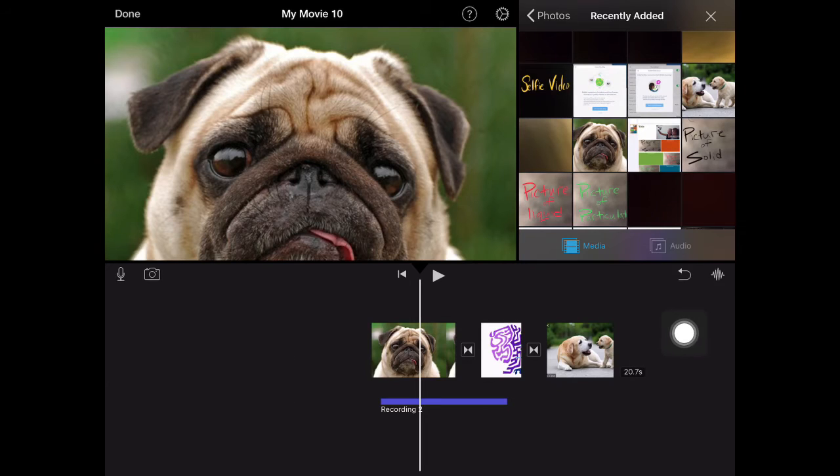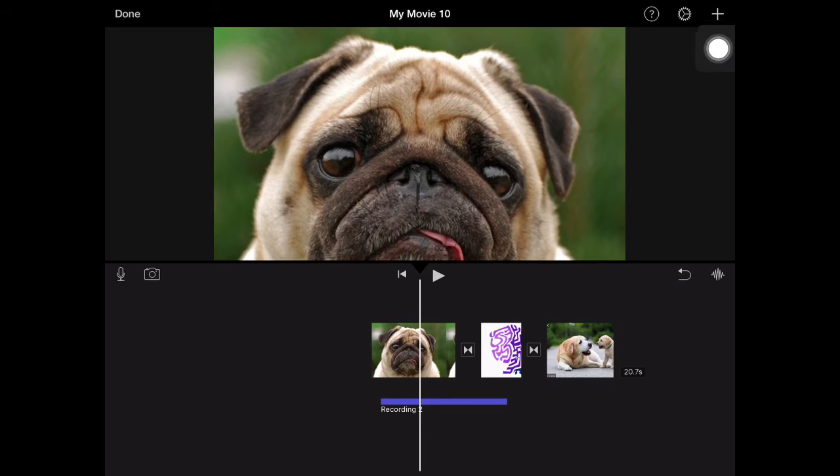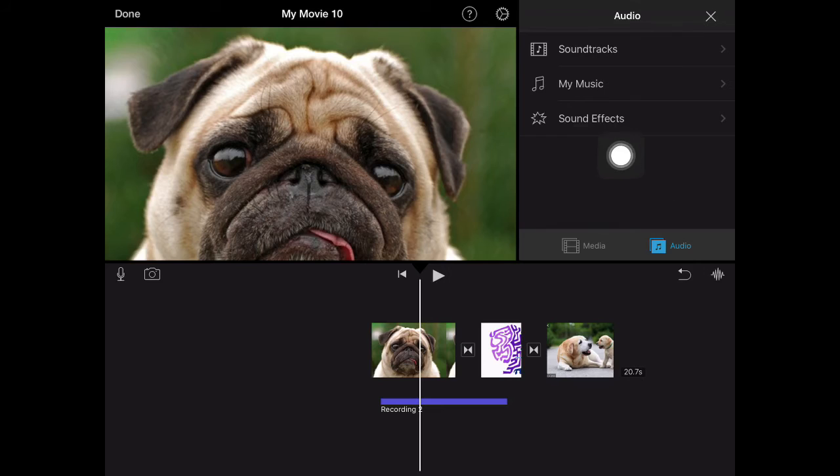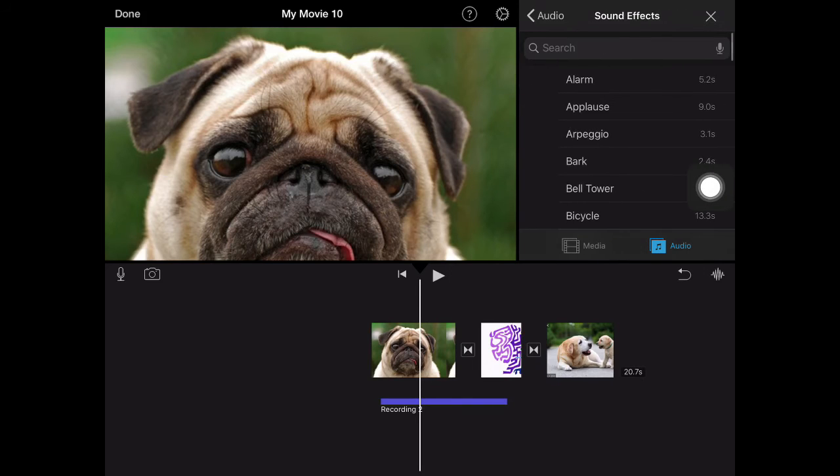To make sound effects in our play timeline, we're going to tap on the audio button right over here. And if you don't see that, you might have to hit the plus sign up here, and then the audio tab will be here. Then we have sound effects. There are several different sound effects in our library.